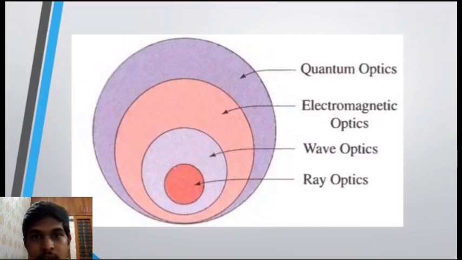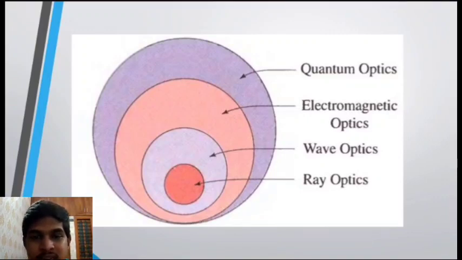So all the nature of light cannot be explained by ray optics. We need a higher form of study, which is wave optics, electromagnetic optics, or quantum optics. Wave optics can entirely describe the nature of light in ray optics also. But any phenomenon in wave optics cannot be entirely described by ray optics. Similarly for electromagnetic optics, all the nature of electromagnetics cannot be explained by wave optics.